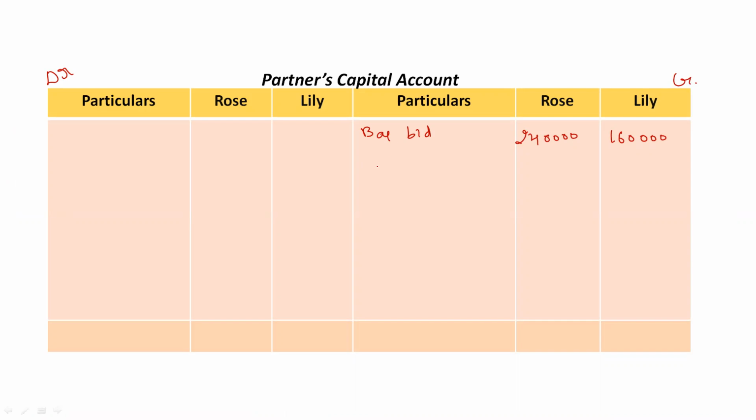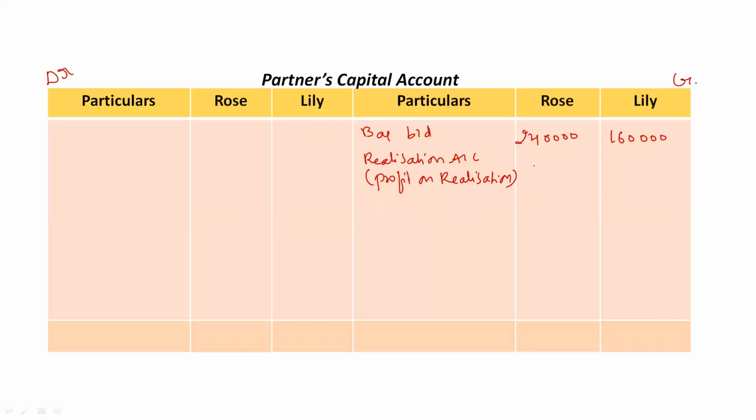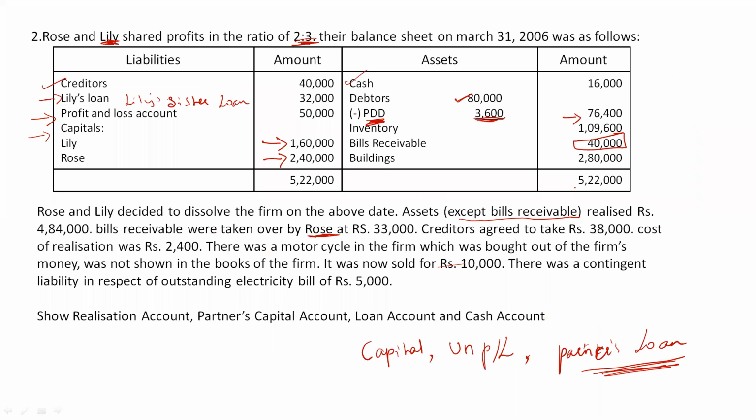So in the credit side, we will take it as realization account, in bracket profit on realization. Okay, amount has been already distributed, 6,240 for Rose and 9,360 for Lily. Okay, same you should take it here, 9,360. Clear?